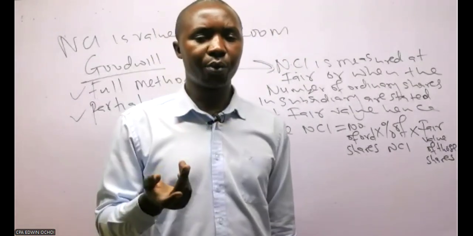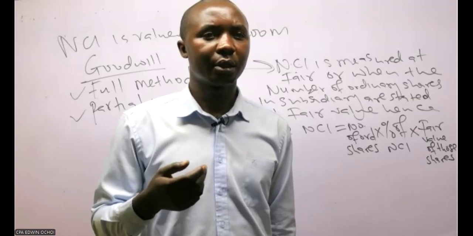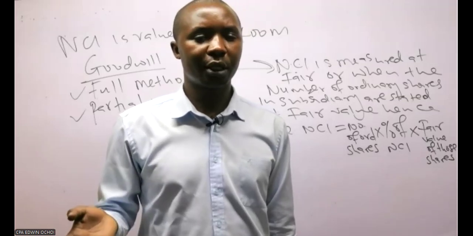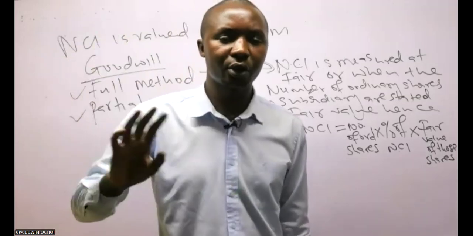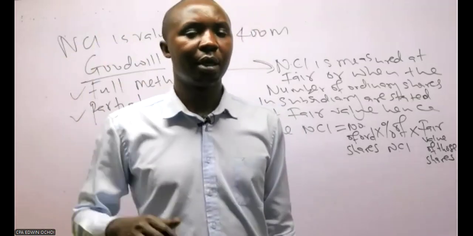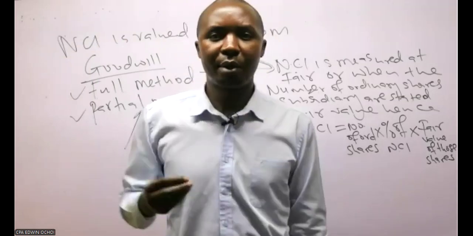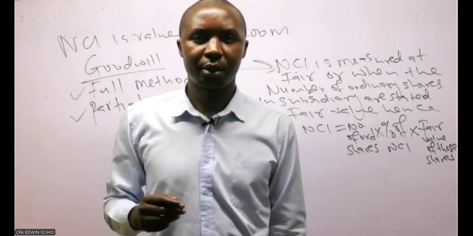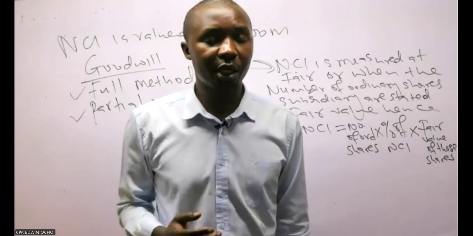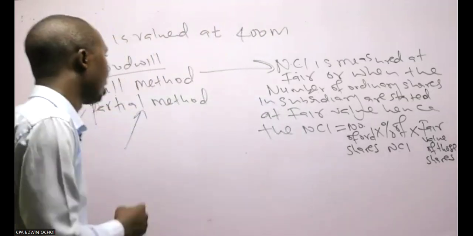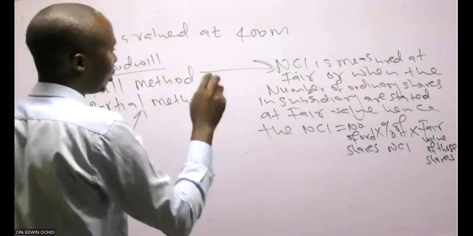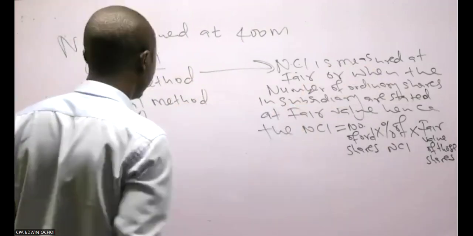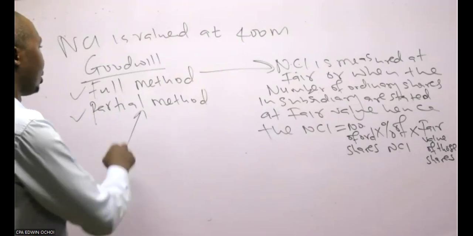So if you will be computing goodwill of associates and joint ventures, it's obviously partial. We don't have NCI in associates or joint ventures. So you need to think, which method am I supposed to use under a subsidiary? Am I supposed to use the full method or a partial method? You can only use the full method in this scenario. You can use partial when we don't have NCI.